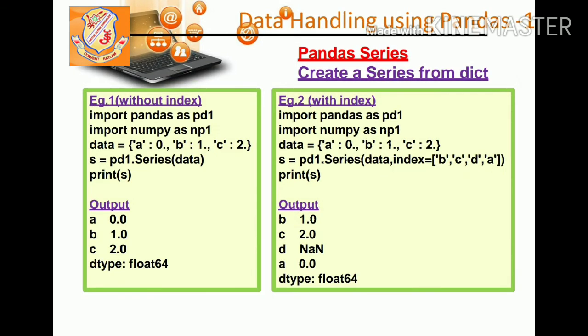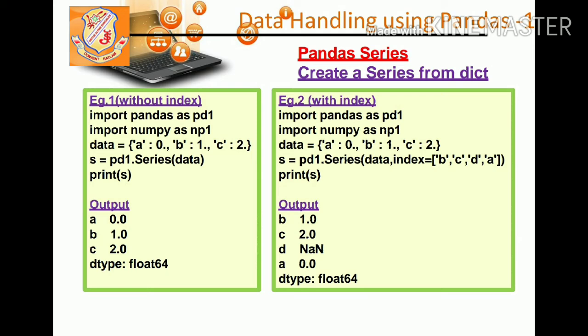In the next example, we are creating a series from a dictionary. You have already studied the dictionary, which contains a key and a value. The first two lines are clear. Again we are dividing it into two forms, without index and with index. In without index, we are importing pandas and numpy. Data equals a colon 0, b colon 1, c colon 2. Here 0, 1 and 2 are of double data type. You can see the point, it's a decimal. Now data is actually a dictionary. s equals pd.Series(data). Here we are creating a series s by using the dictionary. Now see the output. A, B, C are the index and 0, 1, 2 are the values of the index. By default the data type is float64.